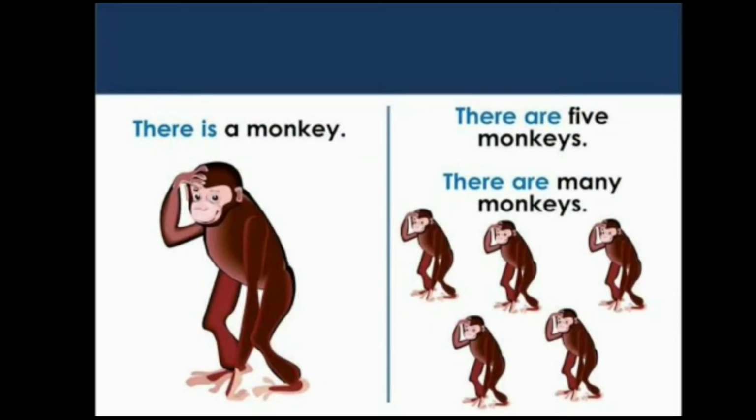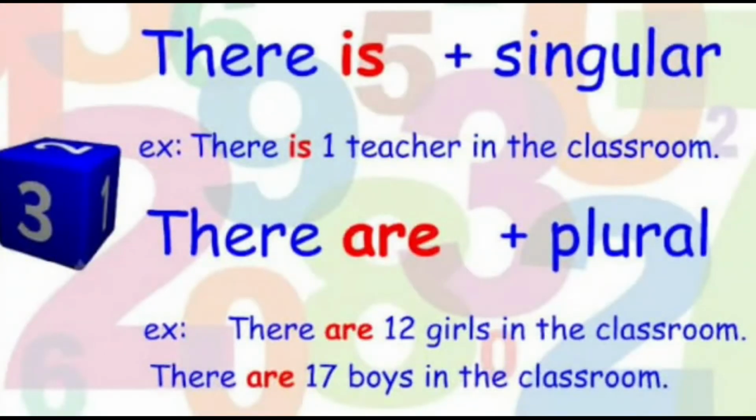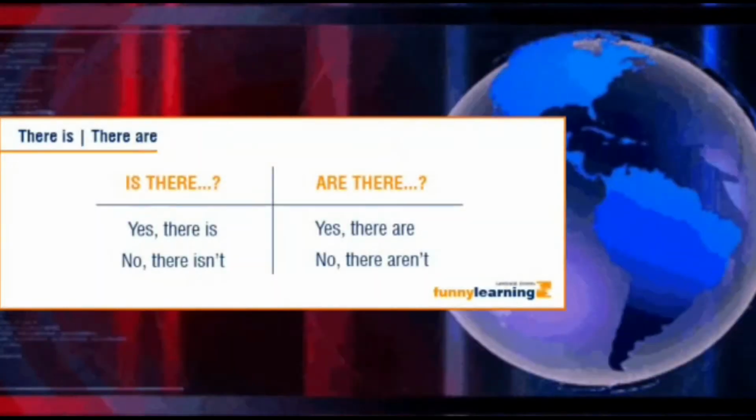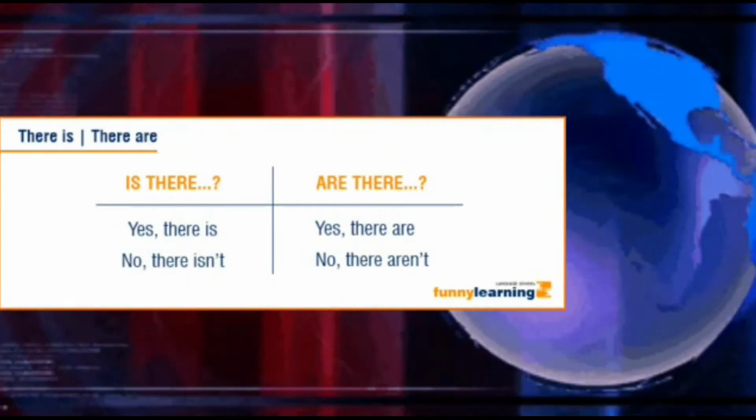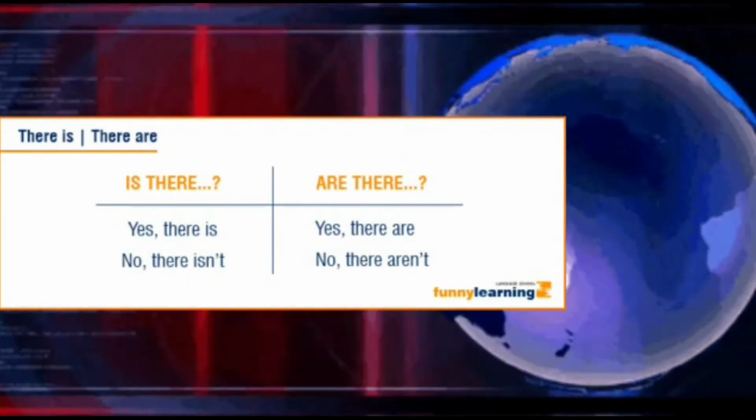See, another example. There is a monkey, for one monkey. See, there are 5 monkeys. There are many monkeys. So, there is with the singular. Example, there is one teacher in the classroom. There are with the plural. There are many students in the classroom. There is and there are.